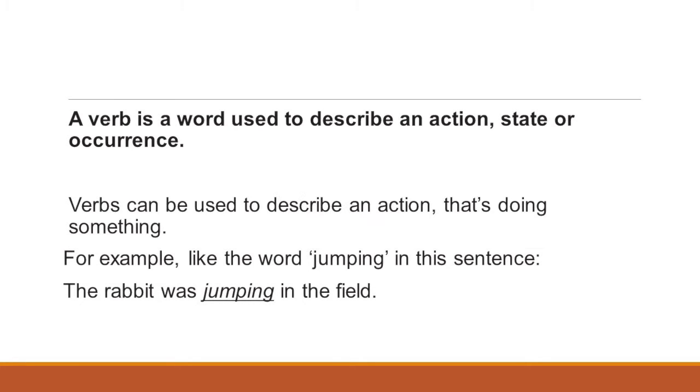What are verbs? A verb is a word which is used to describe an action, state or occurrence. Verbs can be used to describe an action, that is doing something. For example, the rat was jumping in the field. Here, the word jumping denotes an action. So, verb indicates an action.